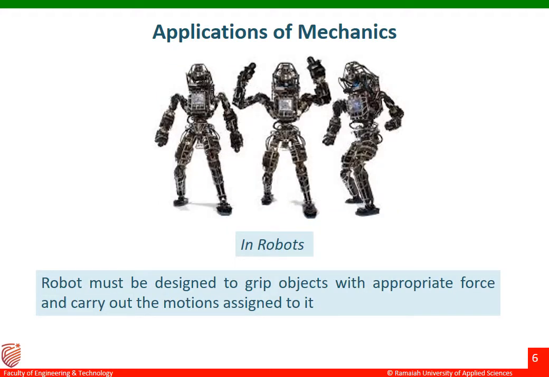And the next one is robots. You can see in robots we have n number of joints. At each joint we have to study what forces are coming over there. This is possible only with the application of mechanics. A robot must be designed to grip objects with the appropriate force and carry out the motions assigned to it.